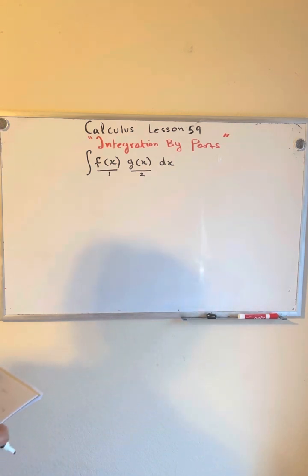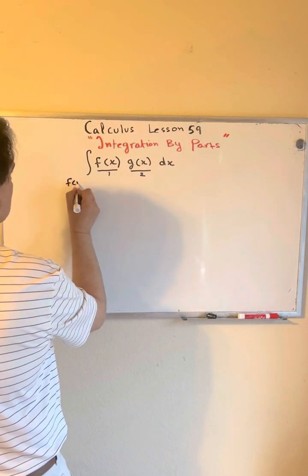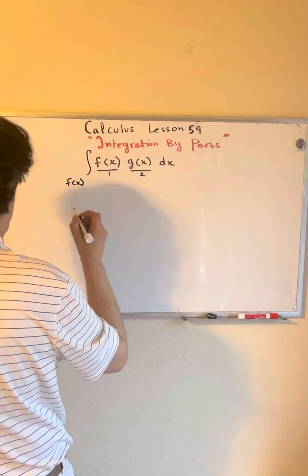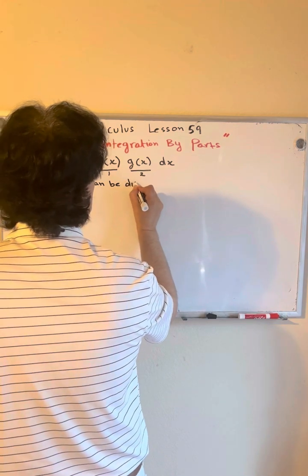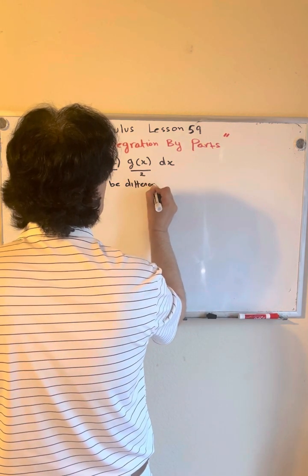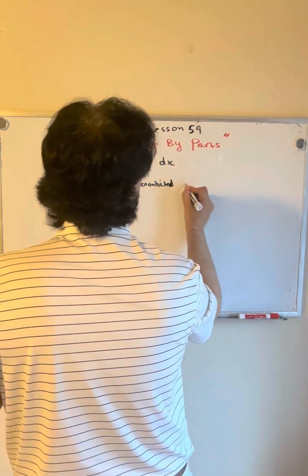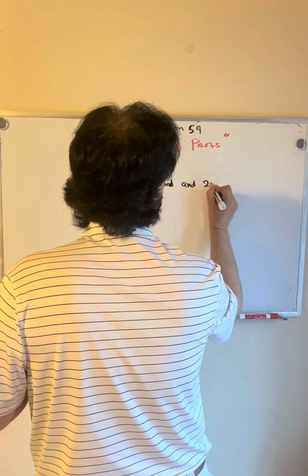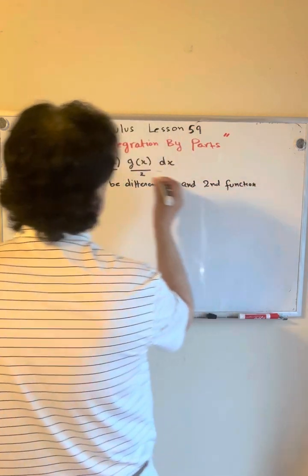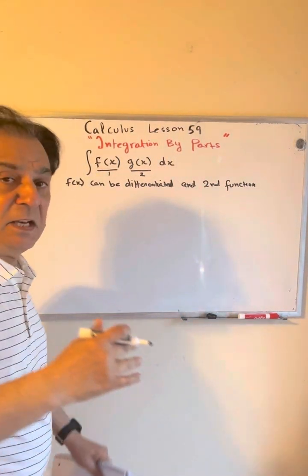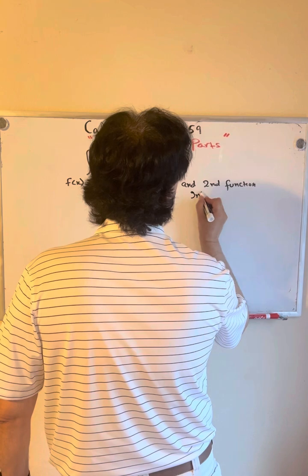The way we do it is that the first function, f of x, can be differentiated, and the second function, which is g of x, we can integrate repeatedly.